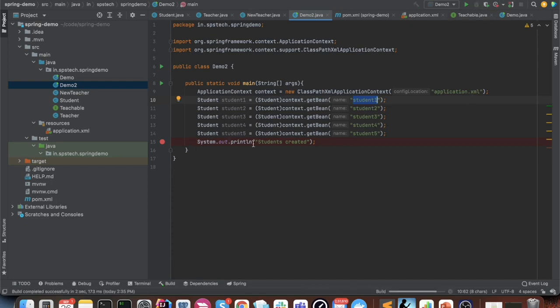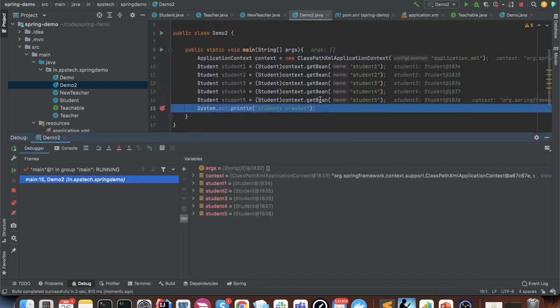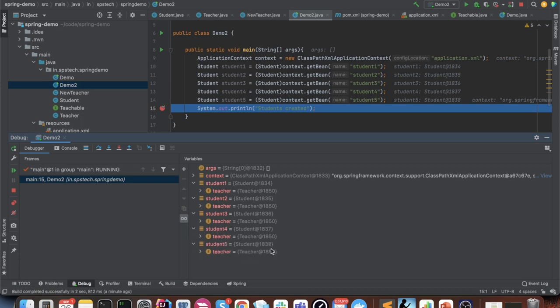I have placed a debugger again to wait at this point so that we can analyze what all objects have been created. As you can see, the debugger has reached this line, and again we have 5 students. If we inspect the first student, it has a teacher object and the address of the teacher object is 1850. The second student also has a teacher object, but surprisingly it has the same teacher object as compared to the new teacher object which was there earlier. Now it is having the same teacher object. Similarly, all the students are having only this one teacher object.